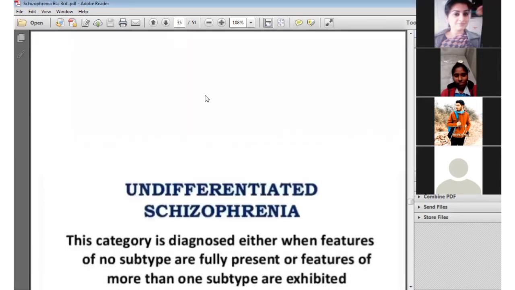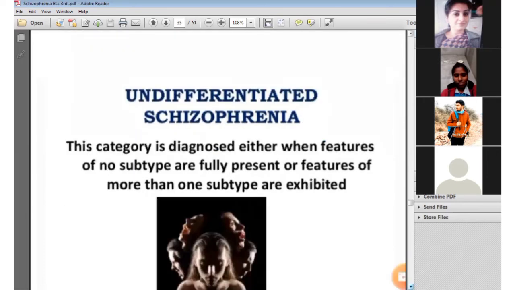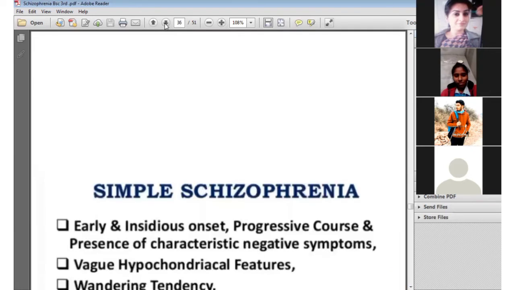Next one is undifferentiated schizophrenia. This is another type of schizophrenia. This category is diagnosed either when features are not fully present for any subtype, or when features of more than one subtype are exhibited. So it comes under undifferentiated schizophrenia, in which the symptoms are not specifically described.